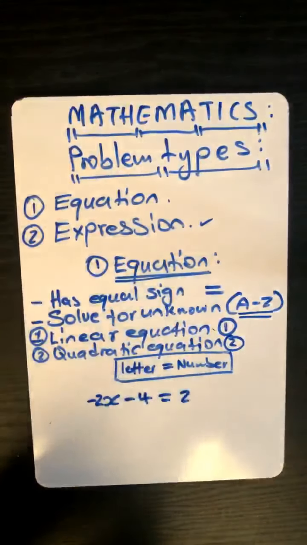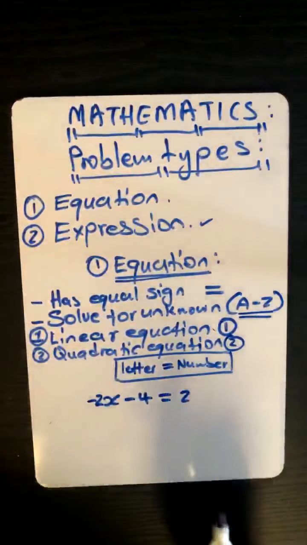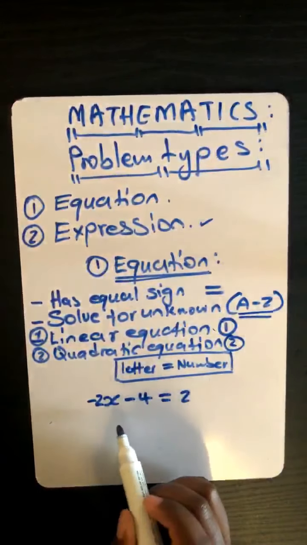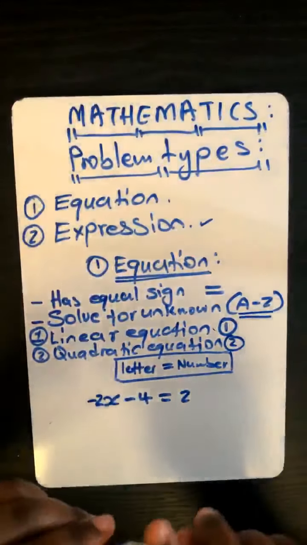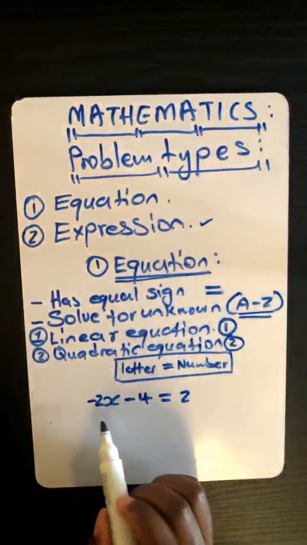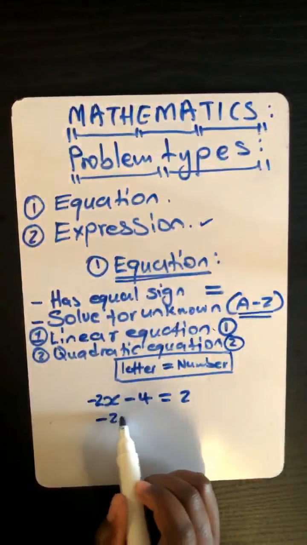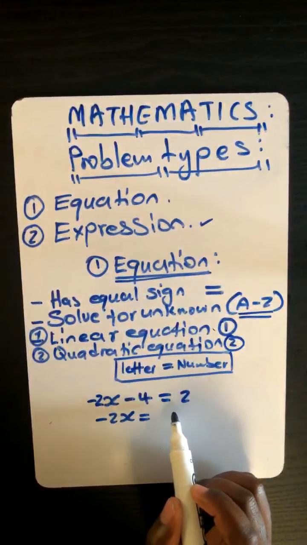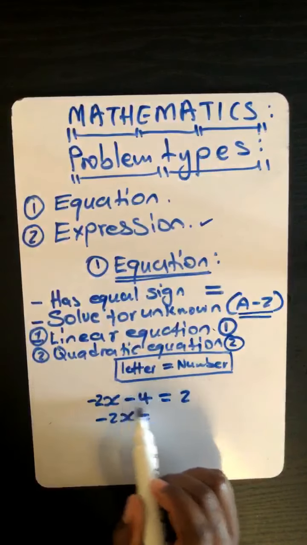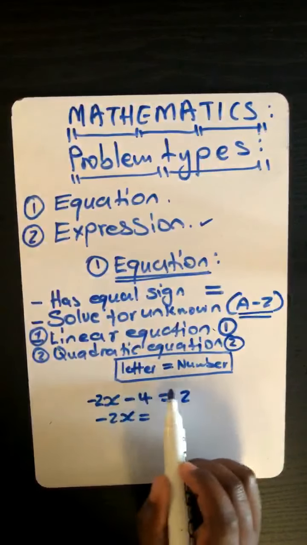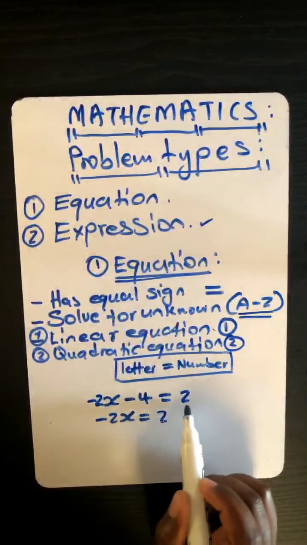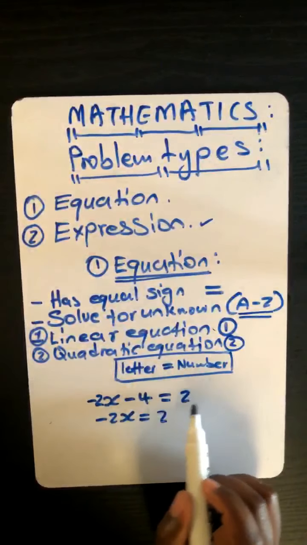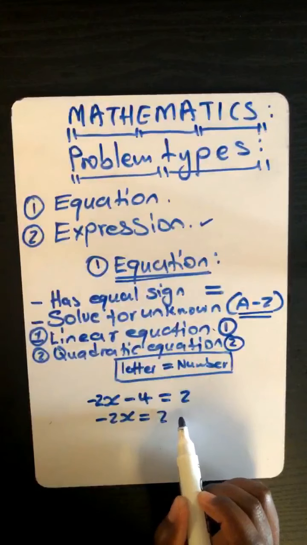Go for it, lawyer. You tell me what to write. Minus 2x is equal to 4 plus 2. Okay. You don't start with 4, because 4 is a visitor on this side. You start with 2 because it's already there. Yes. 2 minus 4.